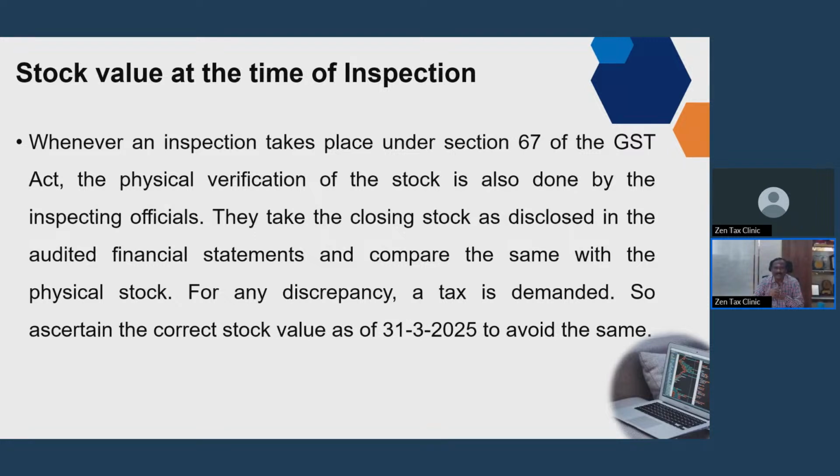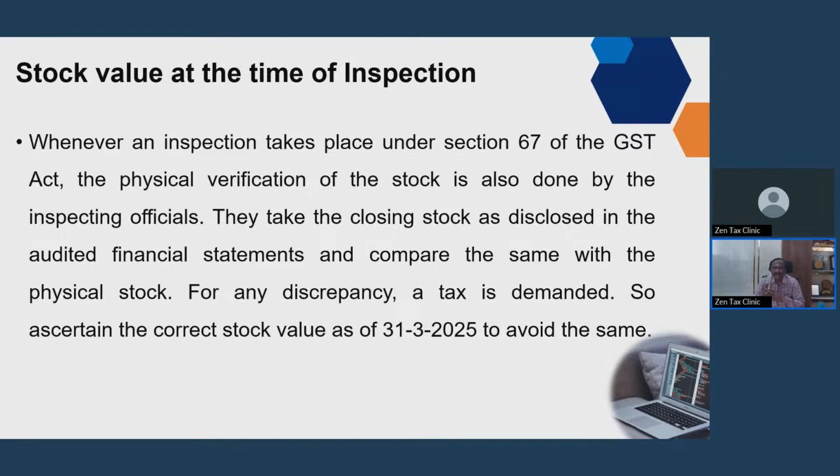For example, it can go either way. If the stock value is more, they will levy a penalty, and if there is lesser stock, they will ask for the tax. So this is the correct stock value. For example, the inspection is coming in the month of, say, August.